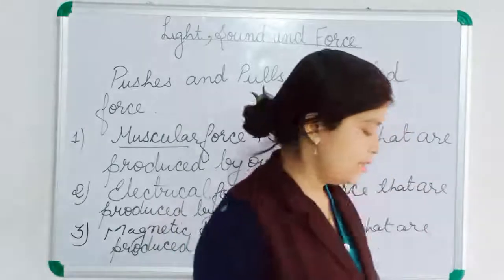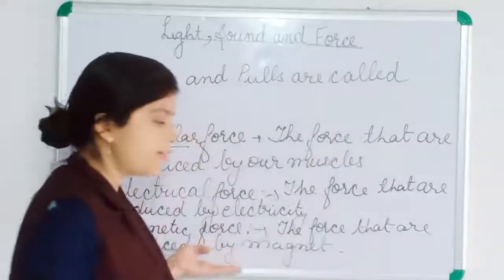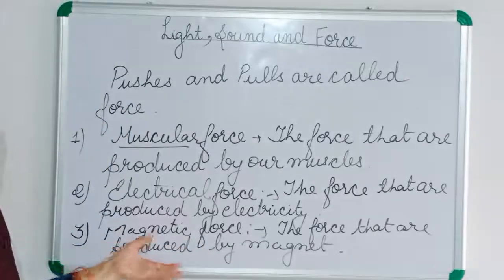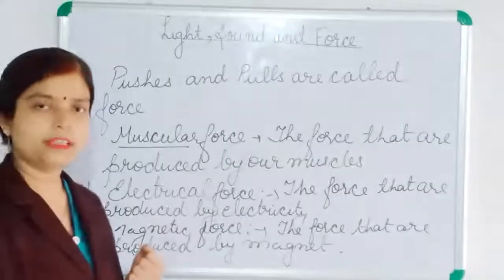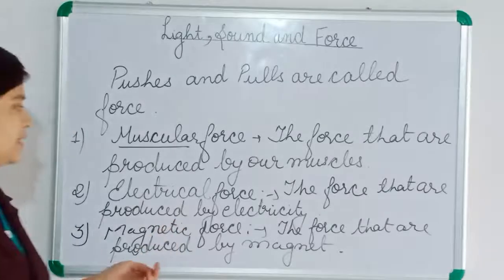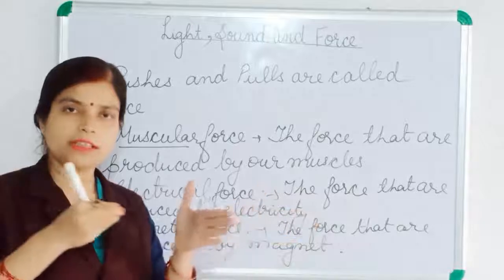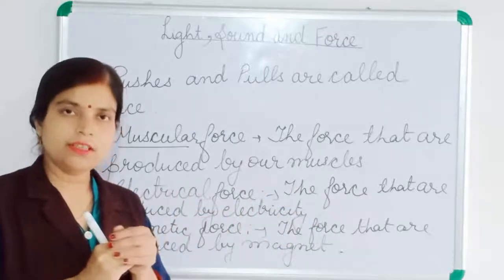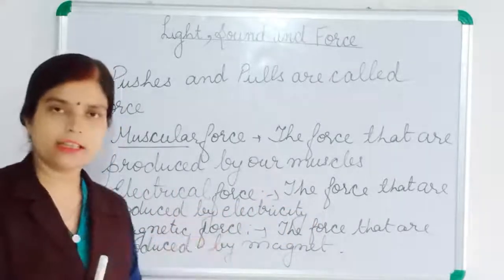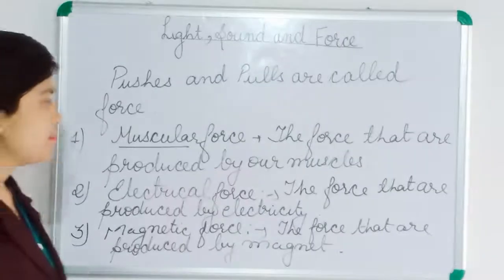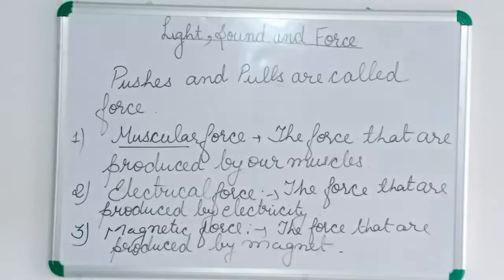Next, children, this is an attractive force, or we can say it is a pull only. It is attracting iron objects. And it is a non-contact force also. From far away only, this magnet is attracting the pins. So this is non-contact, no contact is there. So this is a non-contact force also.